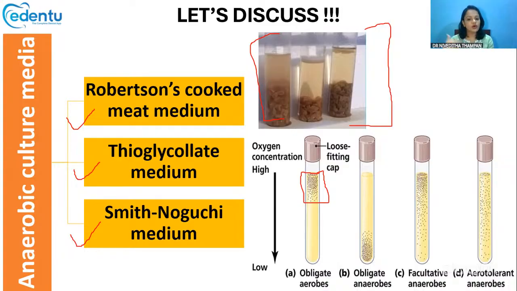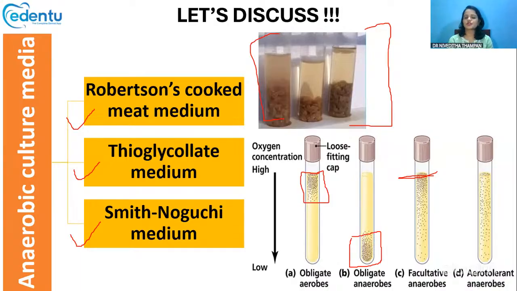If it's obligate anaerobes, then they grow at the bottom portion only. Then there are facultative anaerobes. They grow throughout, but usually the maximum is seen at the top portion. Then there are aerotolerant anaerobes, which are seen evenly throughout the media.